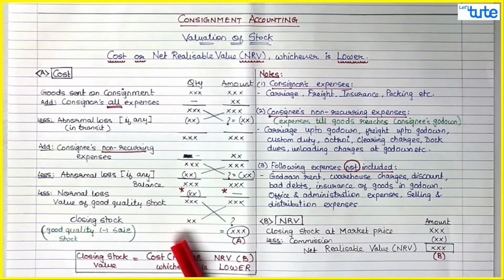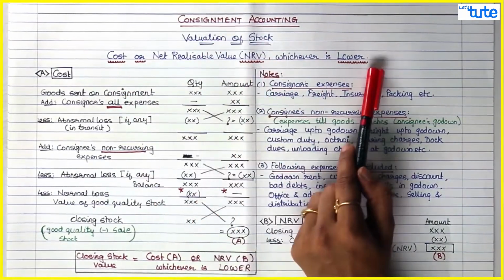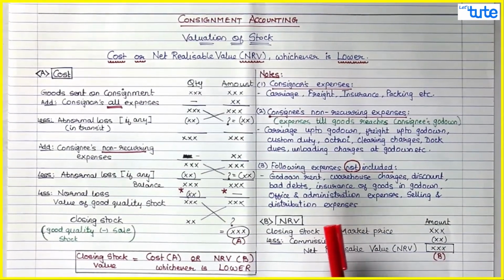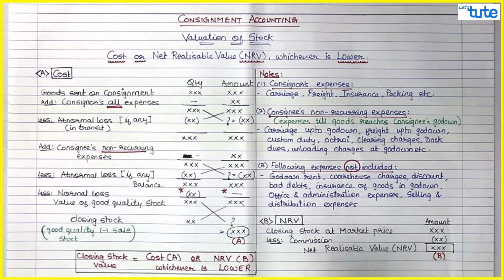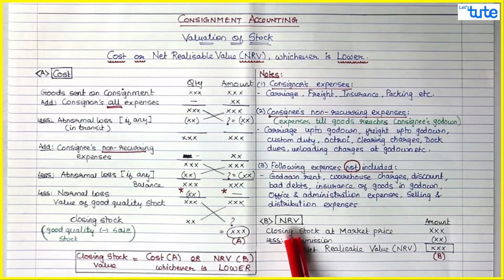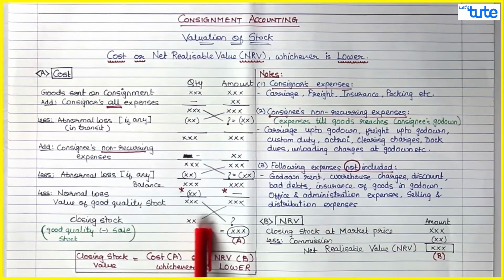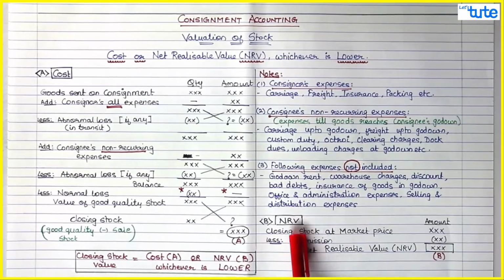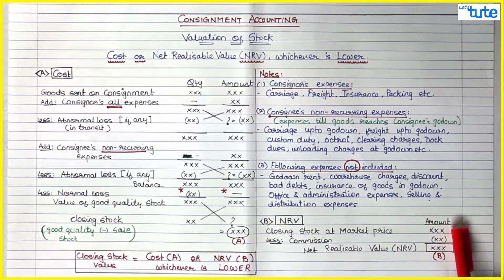Then this is the cost element, but what we have said is that valuation is cost or net realizable value, whichever is lower. So this is your cost that we denote with A. Now NRV, net realizable value. Net realizable value means what amount you will get once you sell the goods in the market. So this is your closing stock at market price. This closing stock quantity will be found from here. Over here you have already found out the closing stock quantity. So you take that quantity and multiply it with the market price. So this is your market price of the quantity.